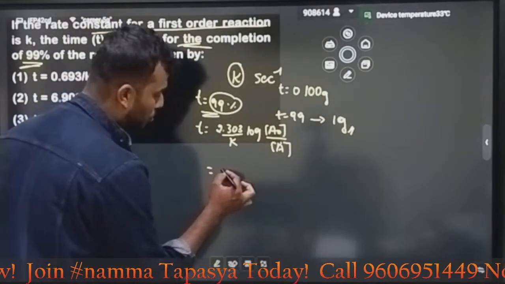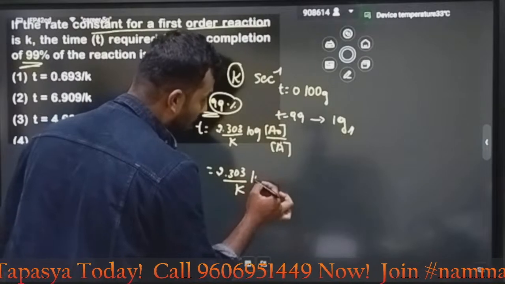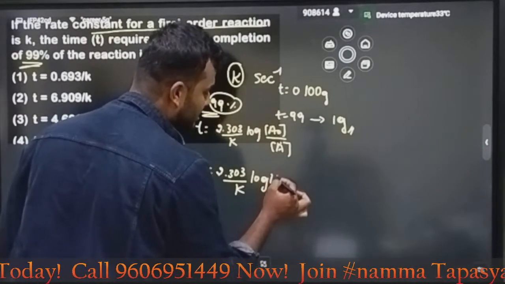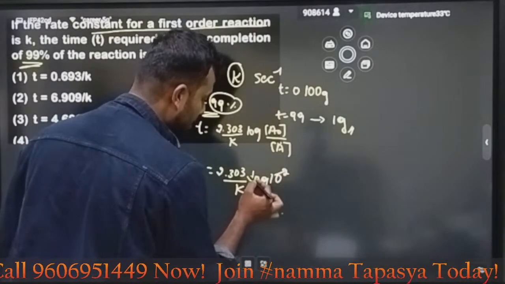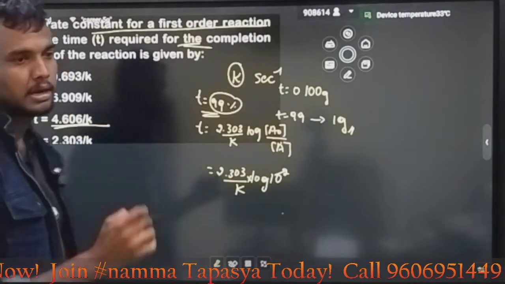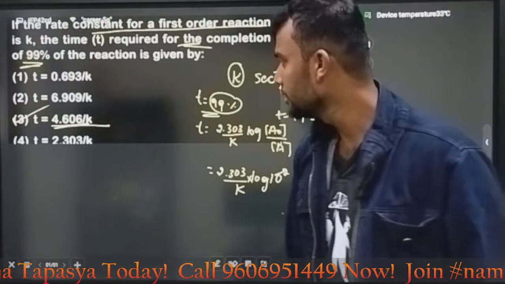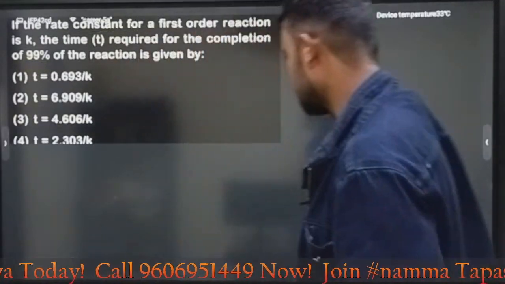Apply here, my dear bacho. 2.303 divided by K, log of 100 divided by 1, which is 10 power 2. We can write it as 10 power 2, so you will get 2. 2 into 2.303 is 4.606, divided by K. Very simple. The answer is option C, my dear bacho. Option C is the answer.